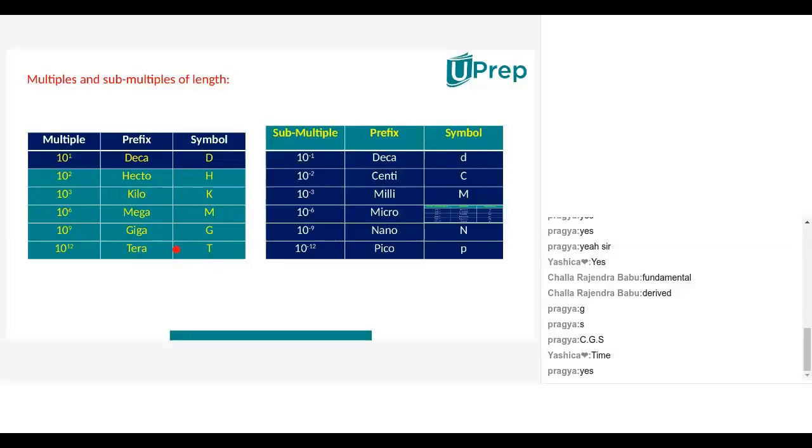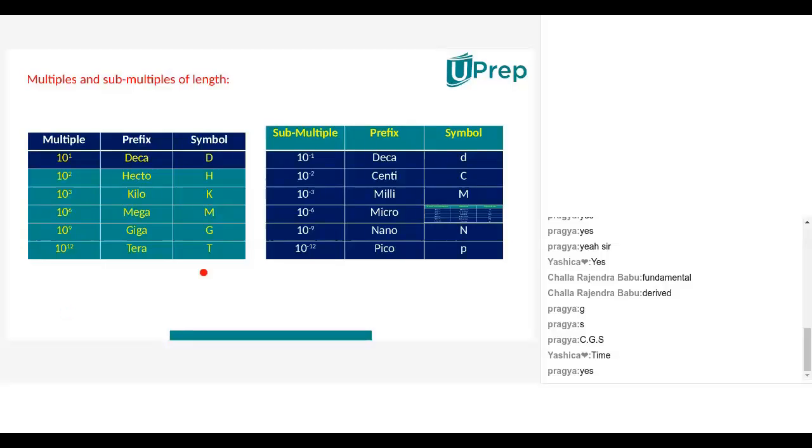Now see here, all of you. These all are called prefixes, and in these prefixes multiples are there and submultiples are there. Which are called multiples and which are called submultiples? The prefixes which have positive powers of 10 will be called multiples. Just now I said those related to the 10 system are called the metric system, I said or not? Yes, sir.